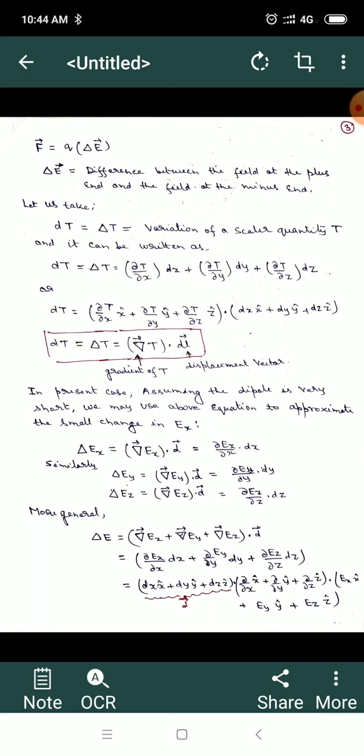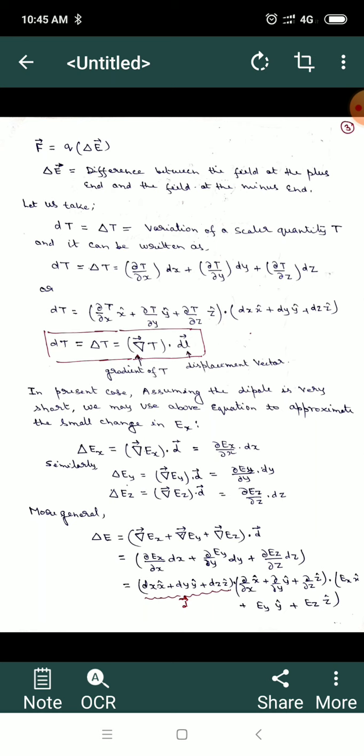It means the above equation can be written in this form, where dx x unit vector, dy y unit vector, dz z unit vector is basically the displacement vector. Therefore we can write dt, the variation of scalar quantity t, as the gradient of the scalar function t dot product with the displacement vector. Similarly, this vector identity can be used in the present case, the force on a dipole in a non-uniform electric field.